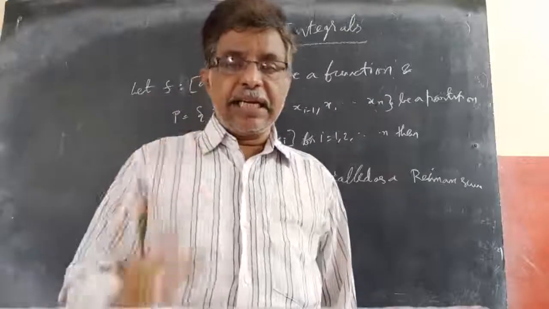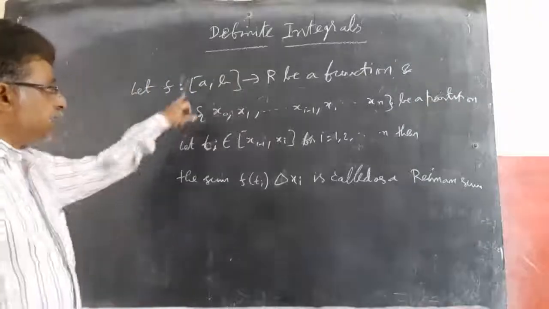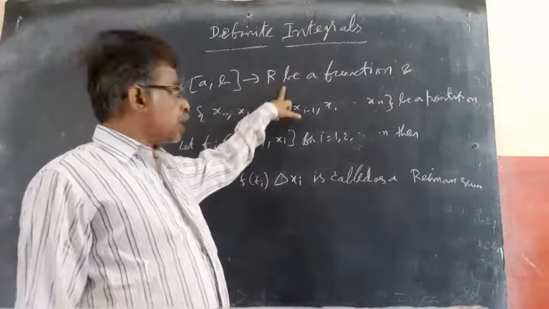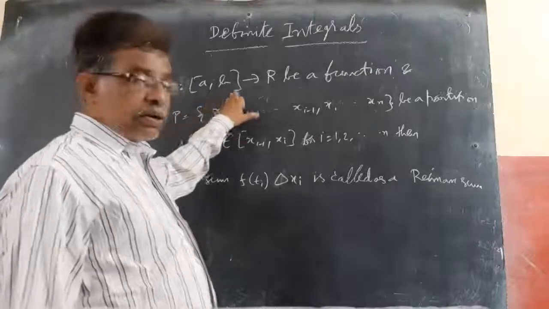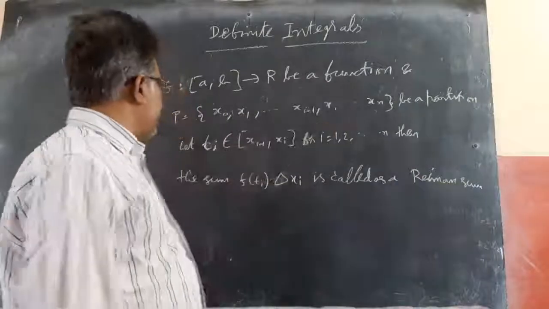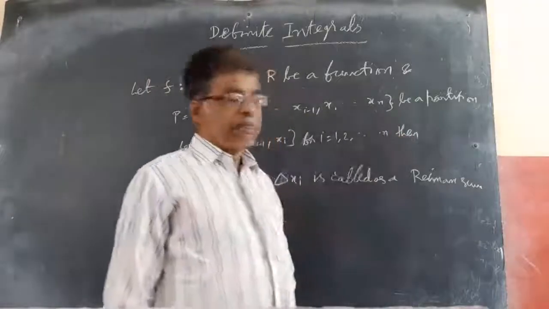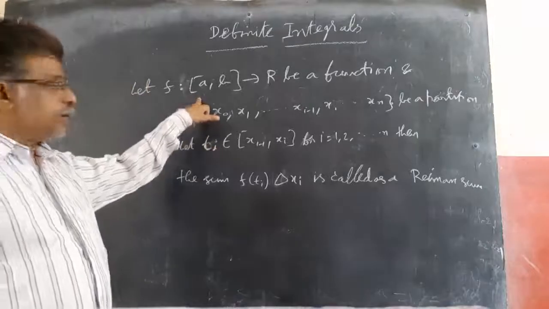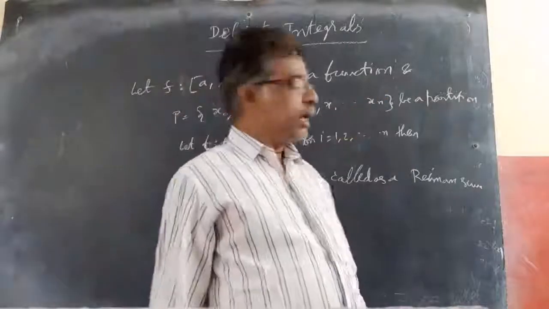First, what is a definite integral? F is a mapping from the closed interval A comma B to R, the real number set. Be a function. First of all, F should be a real function on the closed interval A comma B. And let P equal to x0, x1 and so on till xn be the partition of this A comma B.